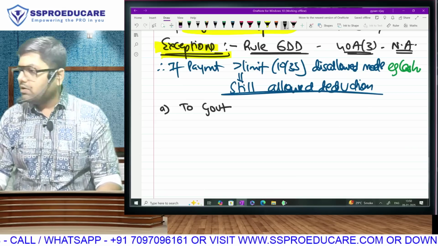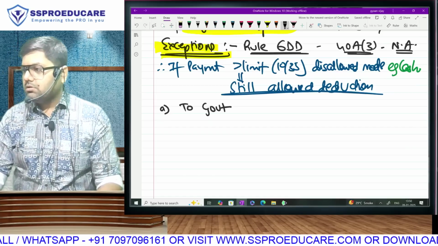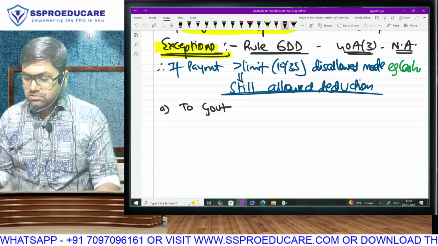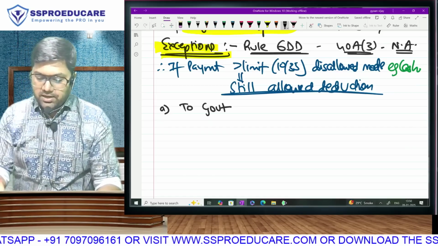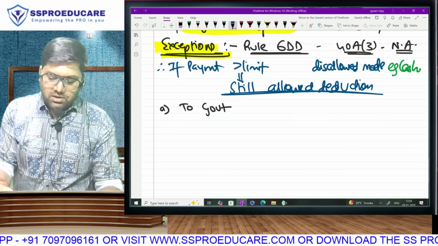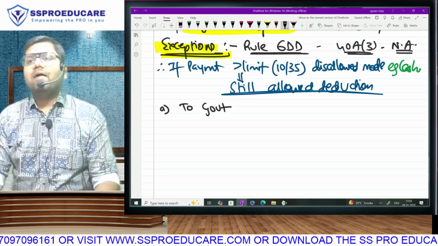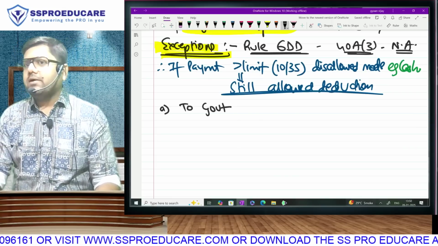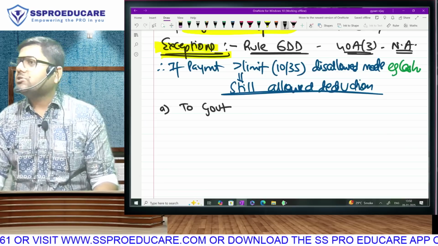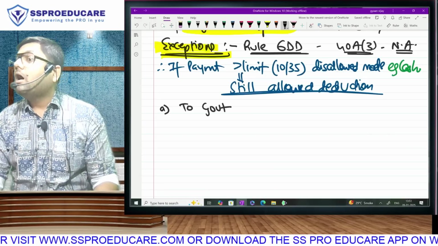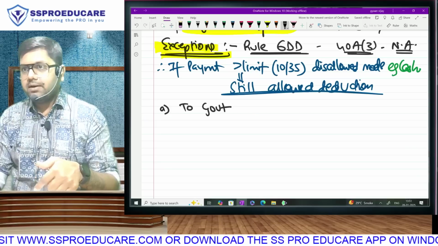Any payment to government. The limits are 10 or 35, no? Everyone with me? Any payment to government, pay 10,000 or 10 crore in cash, no problem. The expense will be allowed. Exception means that. Correct?